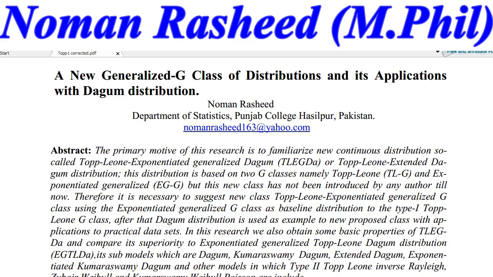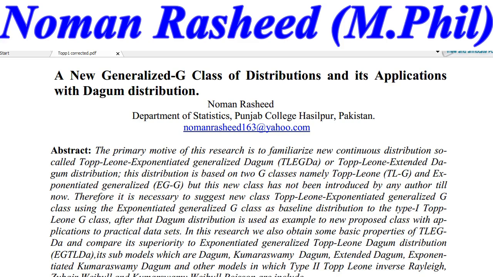A little bit of introduction of this title: in this research we basically introduced a new generalized class, the so-called Topp-Leone exponentiated G class of distributions. After introducing the new class, we use the Dagum distribution as a baseline distribution, check its superiority, and apply this distribution to three different kinds of data sets. So let's go on to discuss the abstract.